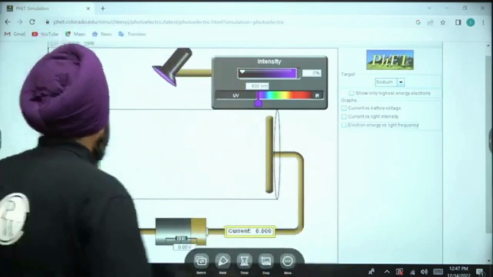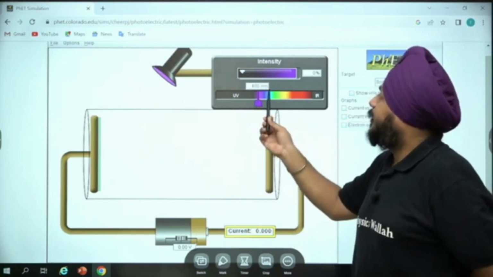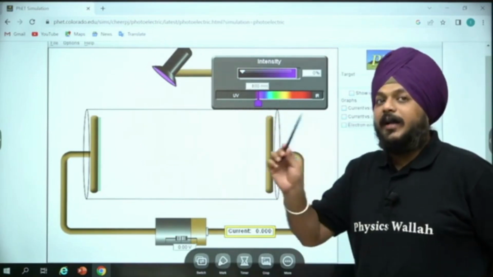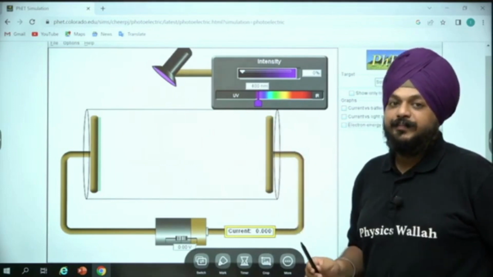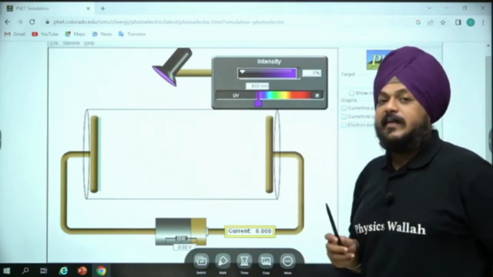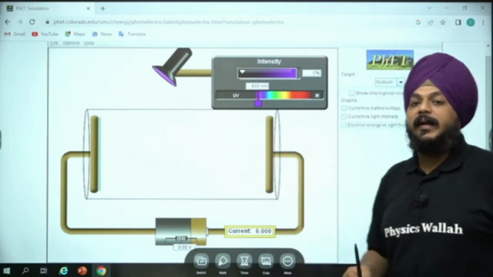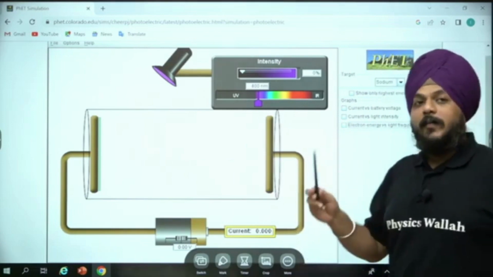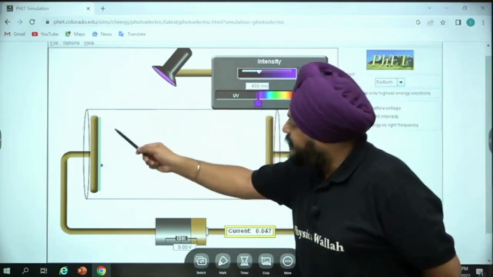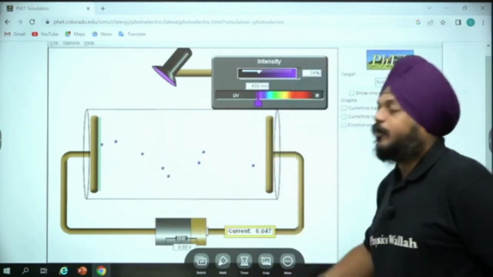Let's check it out. Right now I am using a wavelength of light of 400 nanometer. I kept the intensity at 0 in the simulation because we are about to start. Now what will happen? Suppose I increase the intensity, the light gets incident on this surface. See, something is coming out from that surface.